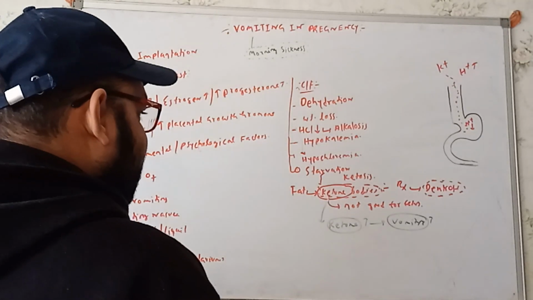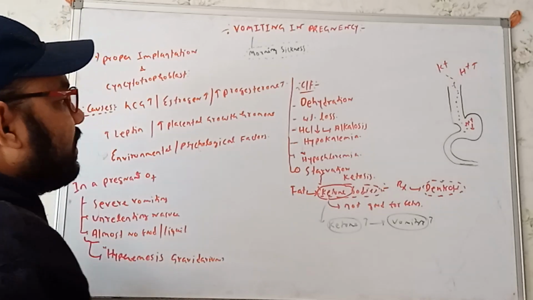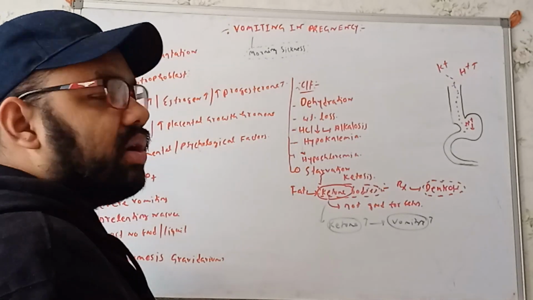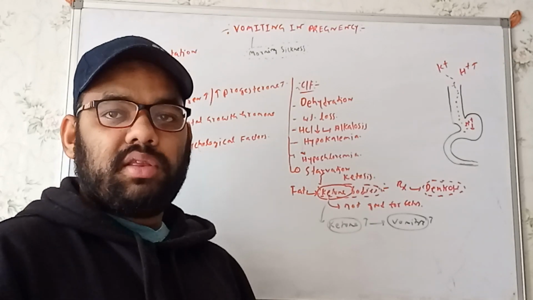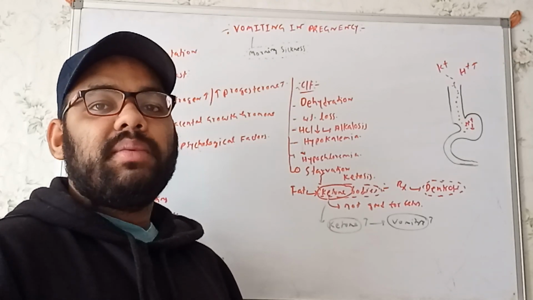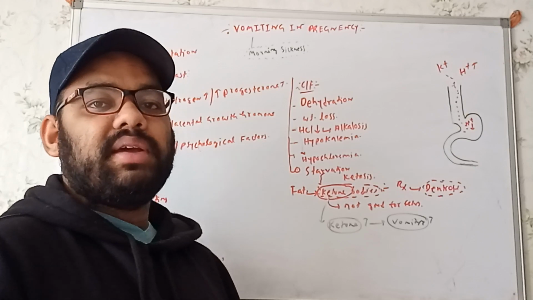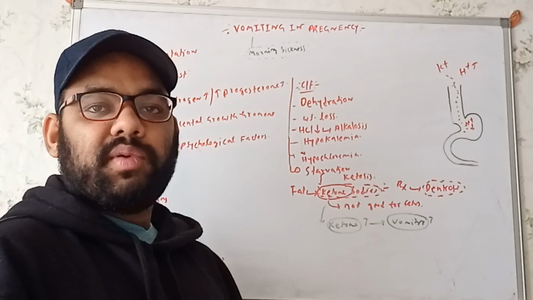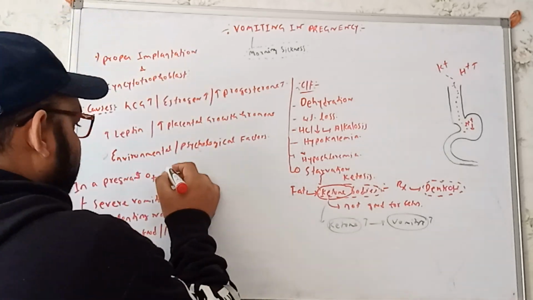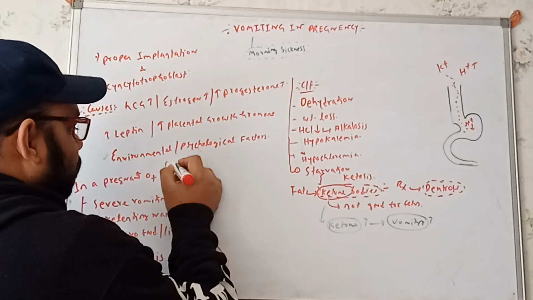Now, another important thing: vomiting can be seen not only in pregnancy. The vomiting can also be seen for other reasons. So we have to rule out the other reasons that can cause the vomiting.